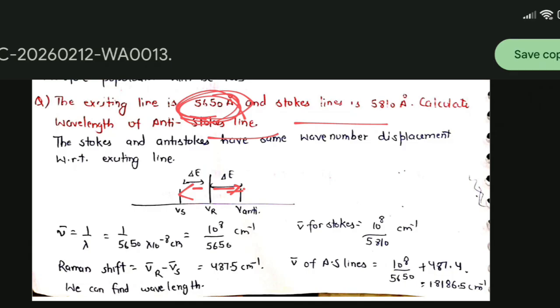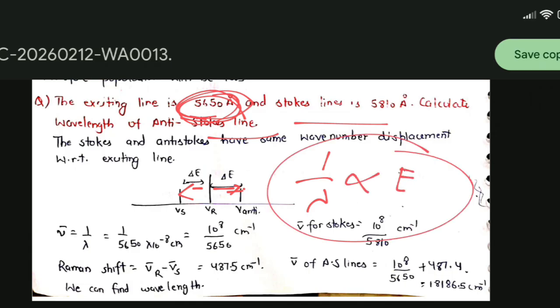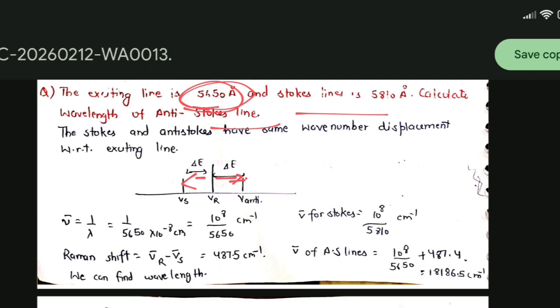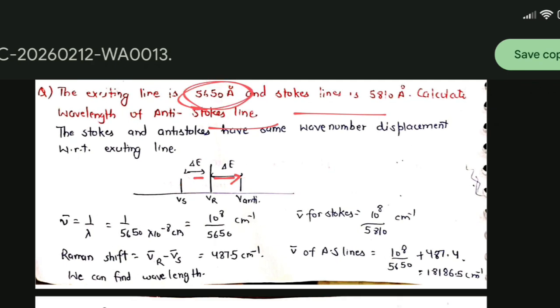We will find the answer in terms of energy, and we know the wave number is directly proportional to energy. 1 by lambda is called the wave number. So it is directly proportional to energy. So first we have changed it into energy terms, in wave number.